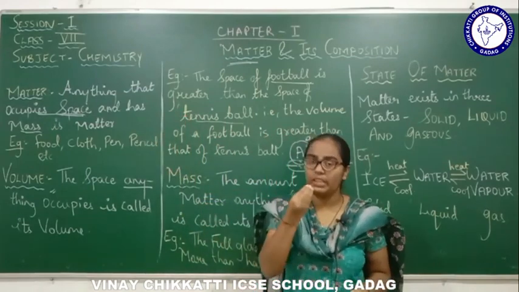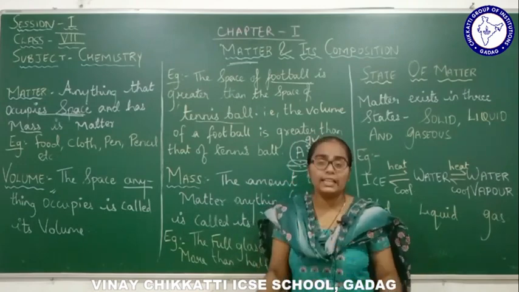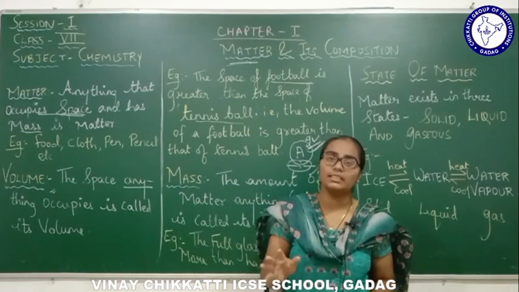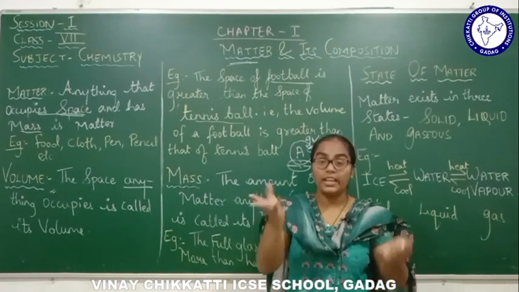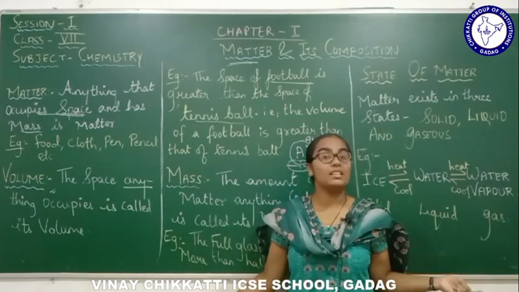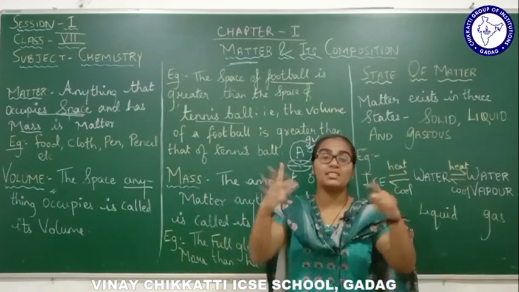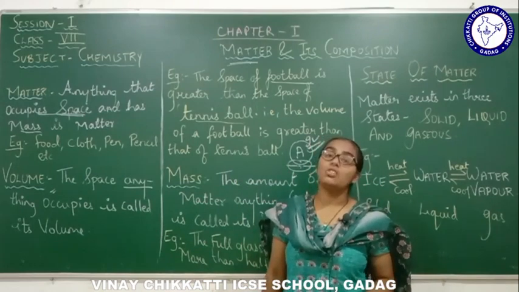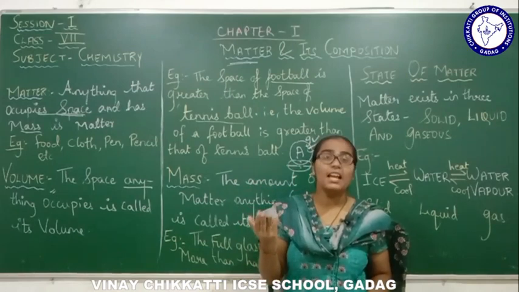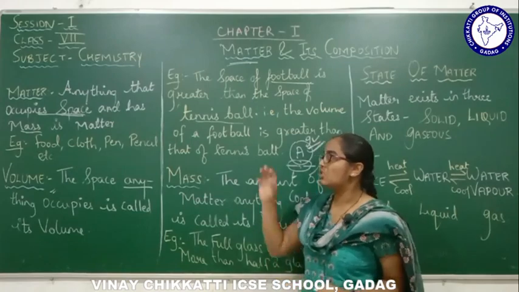Examples: the food we eat, the cloth we wear, living beings, non-living beings, any component existing in the surroundings or nature is called matter. The air you breathe in, the oxygen you breathe in, air is also considered matter. Why is air considered matter? Because air has components, a mixture of different gases present within it, right? So air is also matter, because it occupies space in the atmosphere and weighs some amount due to the gases present there. So that was all about matter.